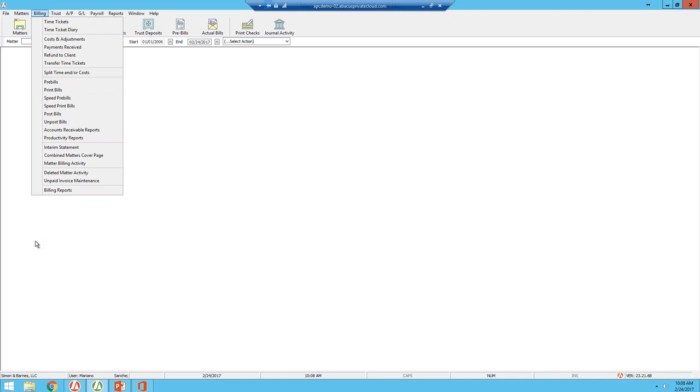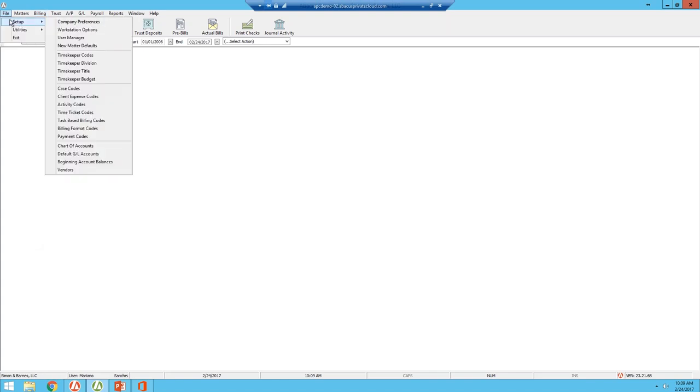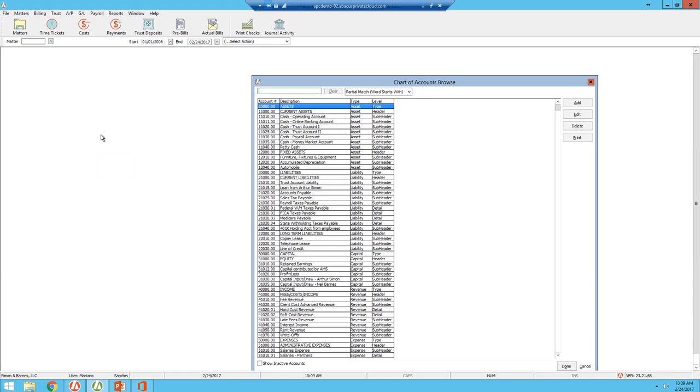The second topic that I want to cover is how technology can help your firm run legal financial transactions. Legal accounting requirements are very unique. Therefore, Abacus accounting software provides you a legal-specific chart of accounts, and that is a part of the program.